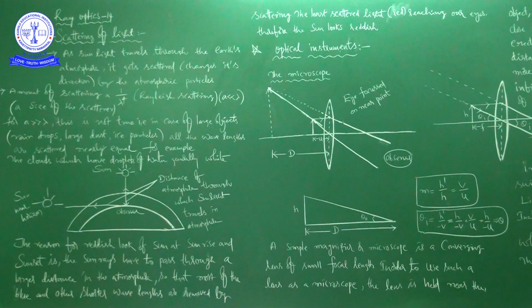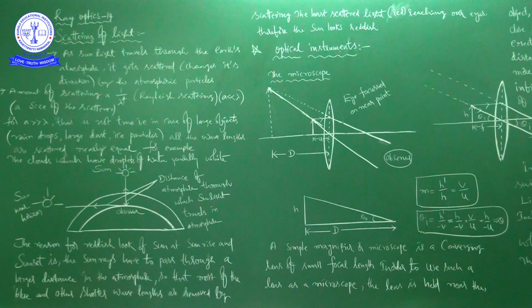The cause for this situation is scattering of light. See here, as sunlight travels through the Earth's atmosphere, it gets scattered, changing its direction, by the atmospheric particles. I will repeat once again: as sunlight travels through the Earth's atmosphere, it gets scattered by the atmospheric particles. This is what happens in case of scattering of light.